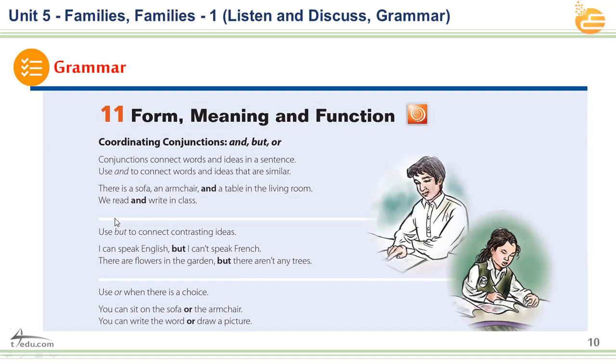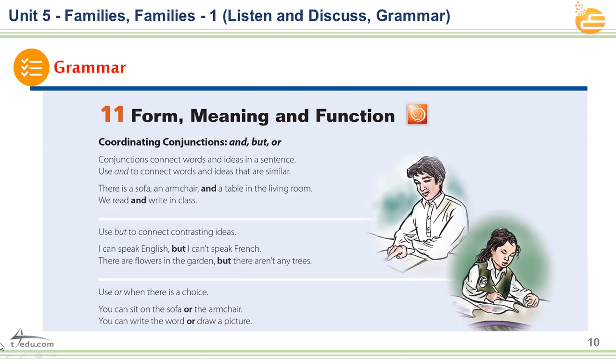The second part, which is use but to connect contrasting ideas. What do you mean by contrasting ideas? That is the opposite side. For example, I can speak English, comma, but I can't speak French. That I mean, I can speak Arabic, but I cannot speak English. This is the vice versa. Give me the opposite. Okay.